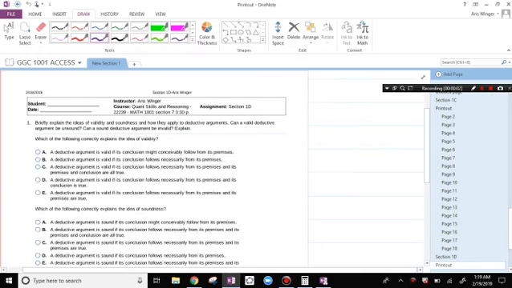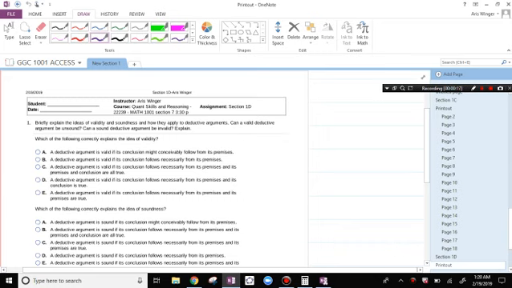All right, we're talking about arguments. Number one, briefly explain the ideas of validity and soundness and how they apply to deductive arguments. Can a valid deductive argument be unsound? Can a sound deductive argument be invalid?